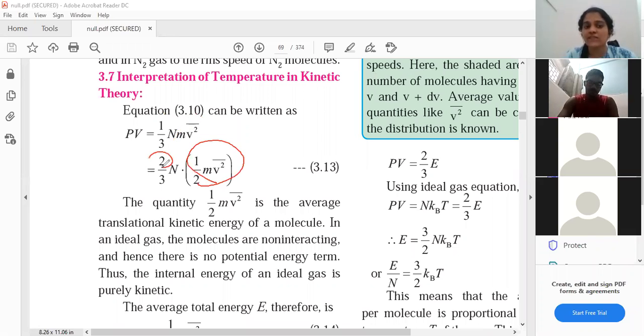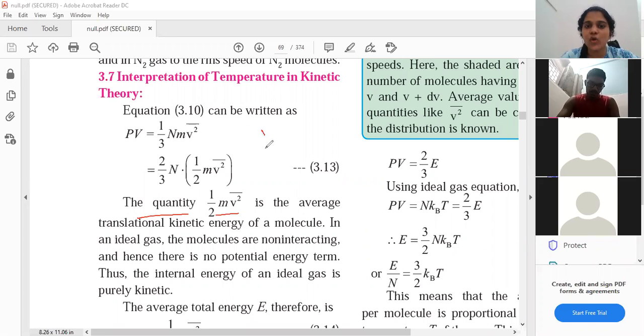And the multiplication 2 is here, okay. I hope you all are understanding. See, they have not separately written multiply and divide by 2 because it is understood, and you can write it when you are writing the derivation. So the quantity half mv square is the average translational kinetic energy of a molecule.